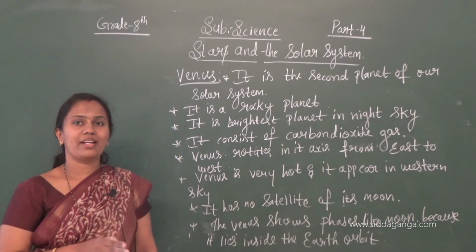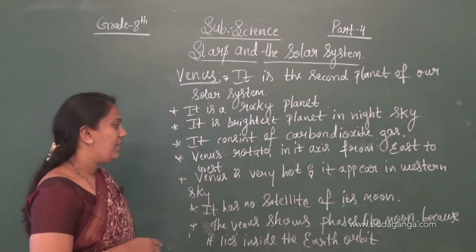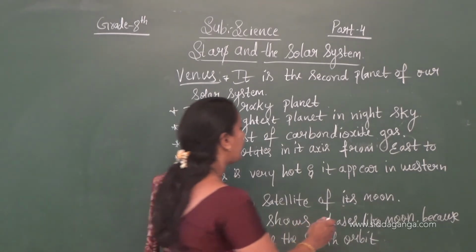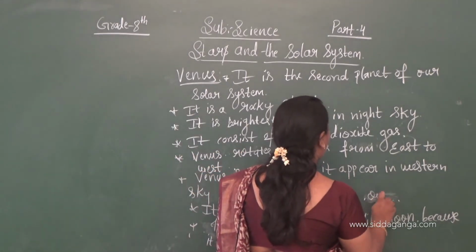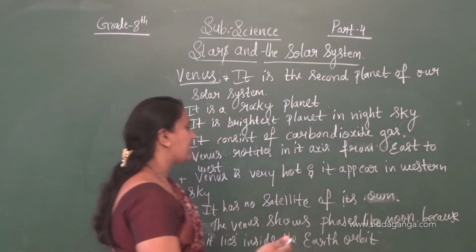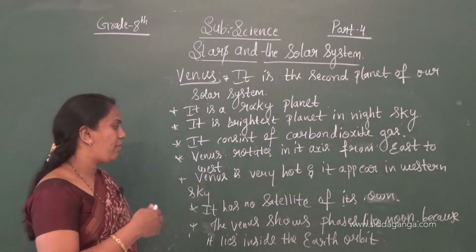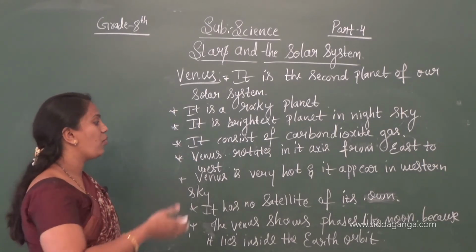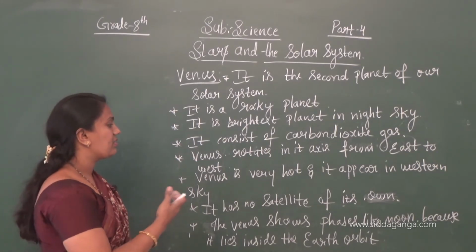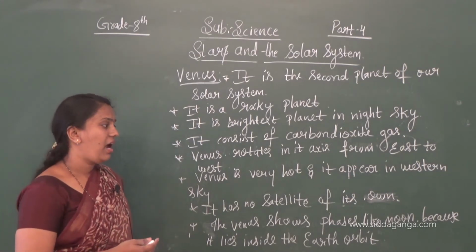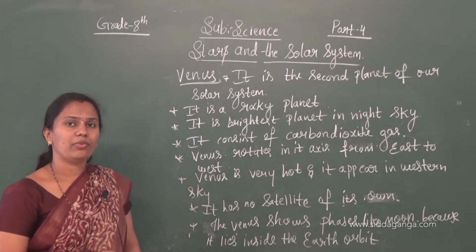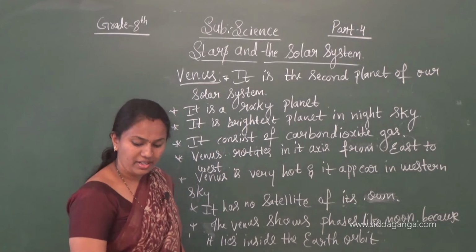It has no satellite of its own. We say satellite or moon, because the moon is a natural satellite. Many planets have many moons or satellites, but Venus does not have any satellite, and it shows phases like a moon. So this is all about the planet Venus.